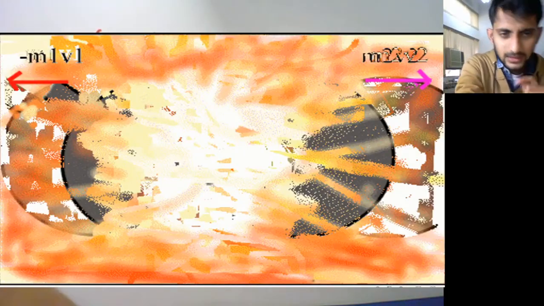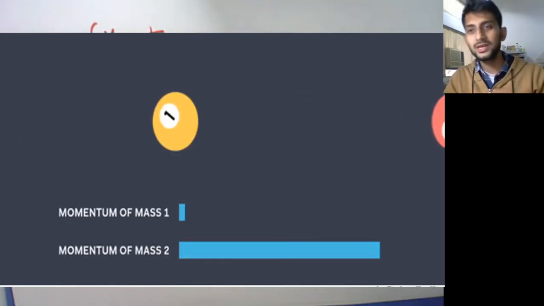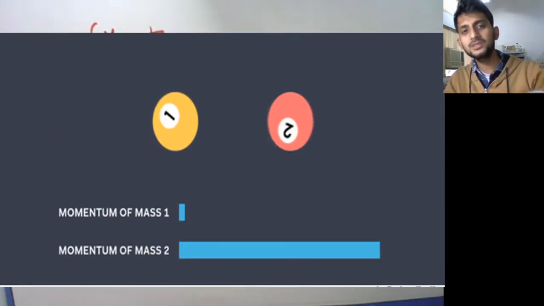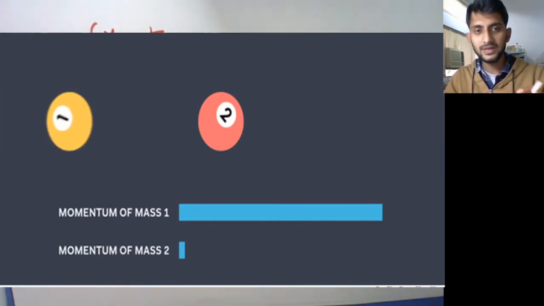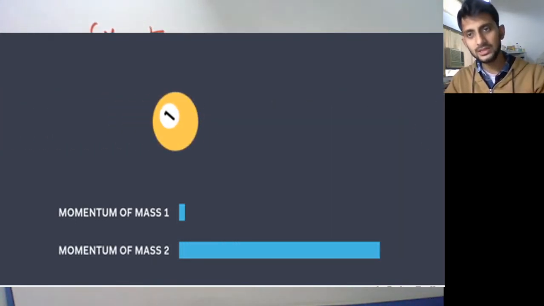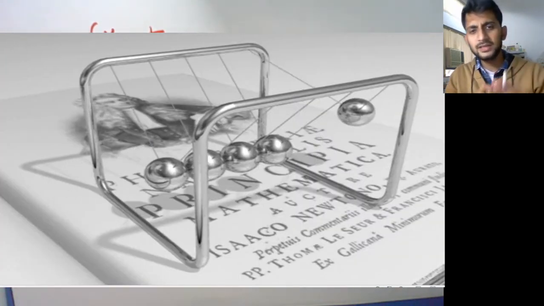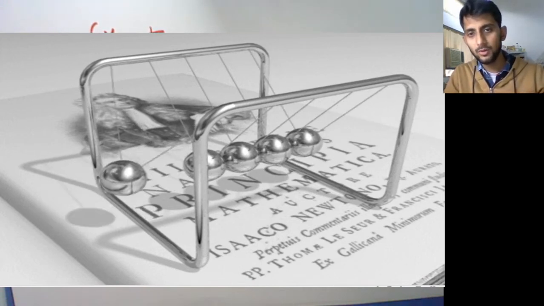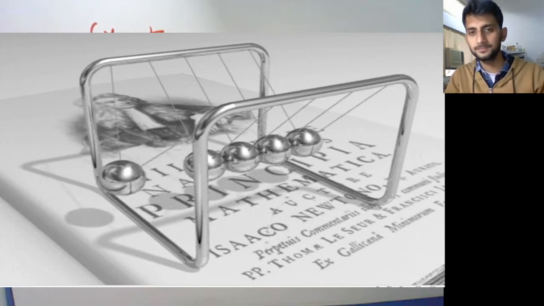But the thing doesn't end here. If you are still not getting what conservation of momentum is, you can understand from this example. Ball 2 was at rest, then ball 1 came running, it was having momentum, and this momentum was transferred onto ball 2. And ball 1, because of the perfect collision, stops and transfers all its momentum to ball 2. This is another example. Yet another example is Newton's cradle, in which we give displacement to a ball and you see that momentum is transferred to the endpoint balls like this.